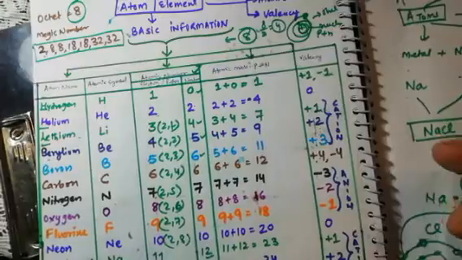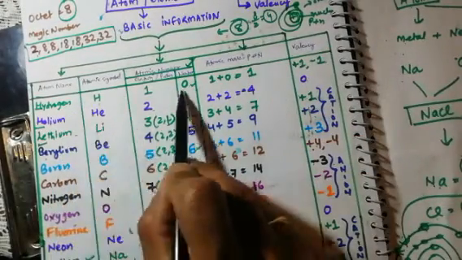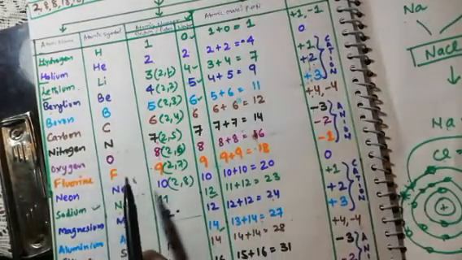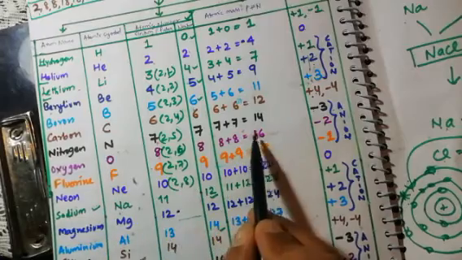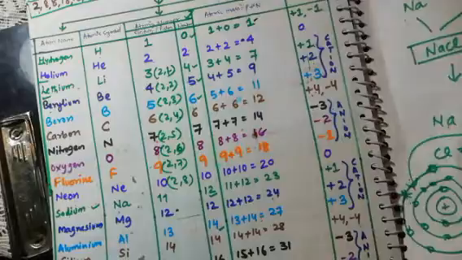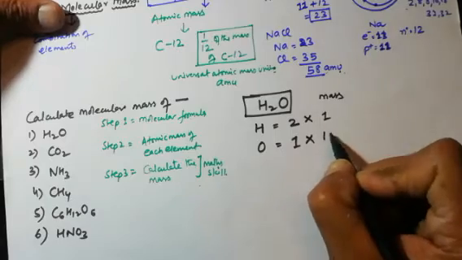Don't remember, please learn it. This is the atomic mass. See, in front of hydrogen is the mass 1, and with this we have oxygen, so this is the mass of oxygen. It means that oxygen mass is 16, hydrogen mass is 1. So from here we can calculate the mass. Hydrogen mass was 1 and oxygen mass was 16.